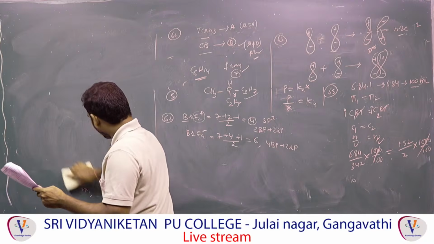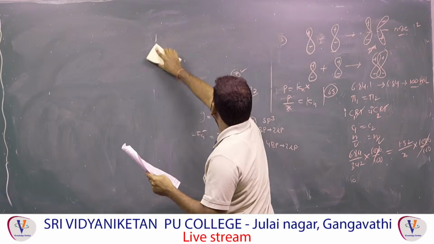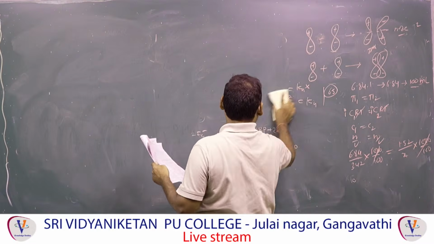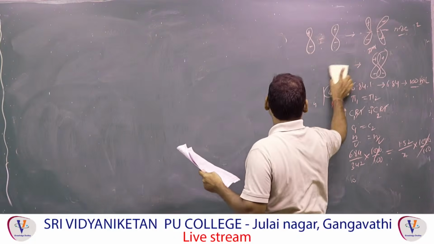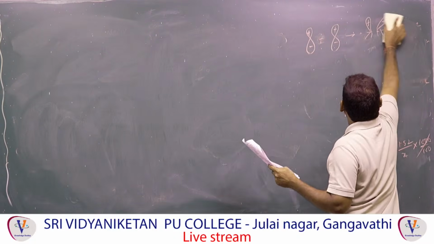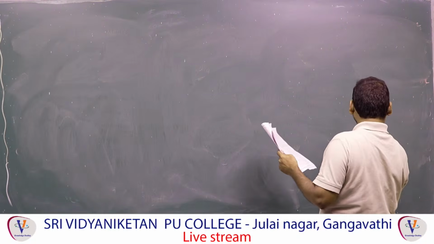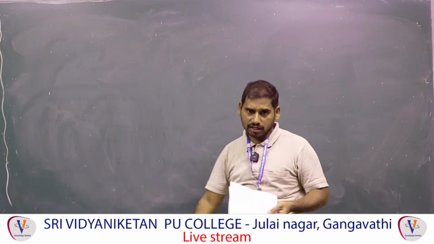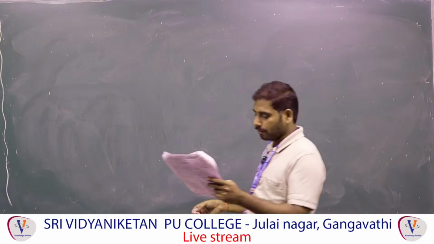Next one, electrochemical equivalent of Au. Conversion they are given. This is related to electrochemistry, right? Electrochemical equivalent, how to find equivalent weight: atomic mass divided by valency factor, also called N factor, also called valency. Here, how much is the valency for Au?